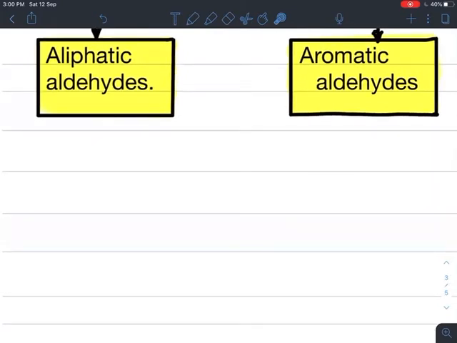Aliphatic aldehydes means if the aldehyde group, CHO group, also called formyl group, is directly attached to the alkyl group, we get aliphatic aldehydes. RCHO is the general formula of aliphatic aldehydes. RCHO, R means alkyl group attached to the CHO group.